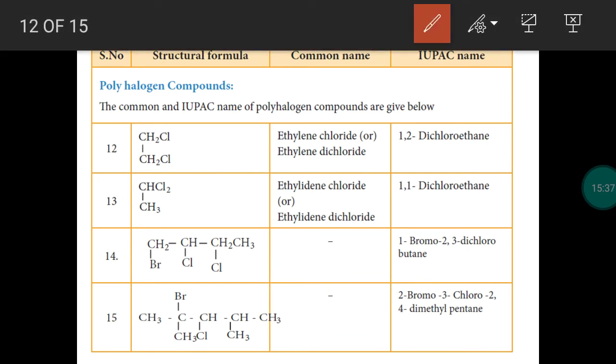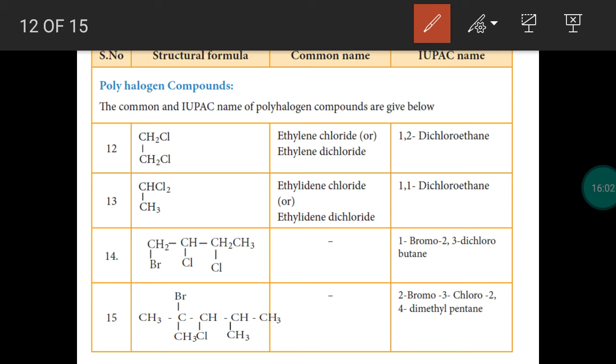And we can take polyhalogen compounds, compounds containing more than one halogen atom. This is an example of a vicinal dihalide, two chlorine atoms attached to adjacent carbon atoms, so they are vicinal dihalides. This is an example of a gem dihalide, two chlorine atoms attached to the same carbon. So in previous lessons we already completed this.